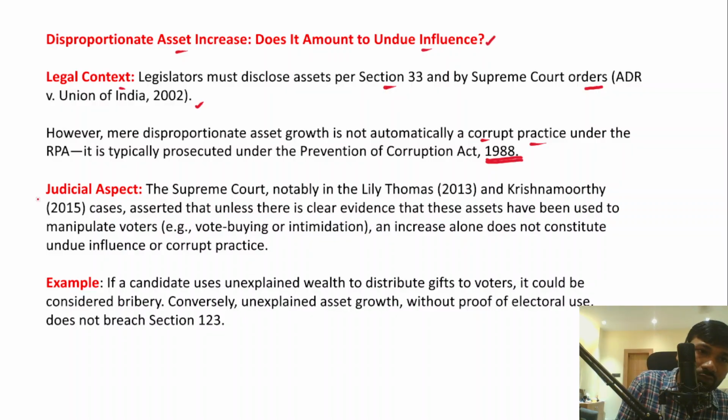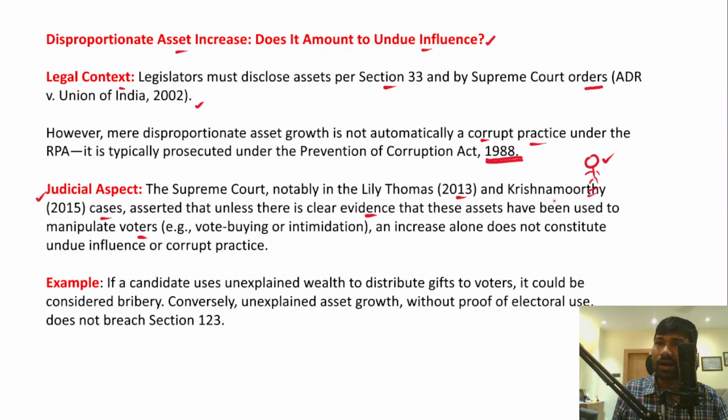Now we'll have to understand the judicial aspect as well. If we talk about the judicial aspect, the Supreme Court in the Lily Thomas versus Union of India case in the year 2013 and the Krishnamurthy case in 2015 has clearly ascertained that unless there is clear evidence that the disproportionate increase in the assets has been used to manipulate the voters... Yes, so understand that there is a candidate and there is a disproportionate increase in the assets of this particular candidate, and the Supreme Court in the Lily Thomas case and the Krishnamurthy case held that